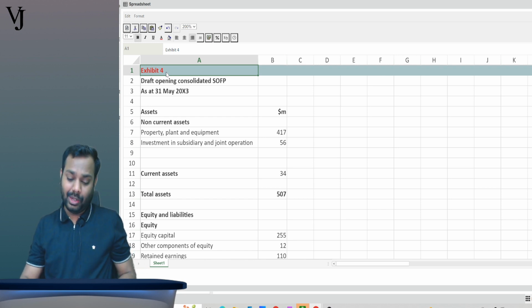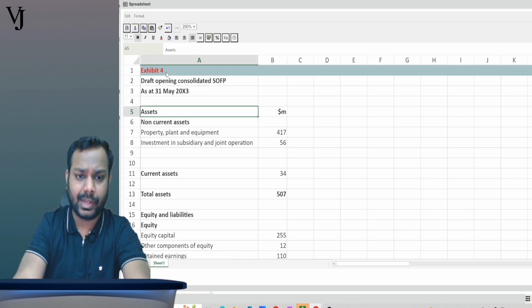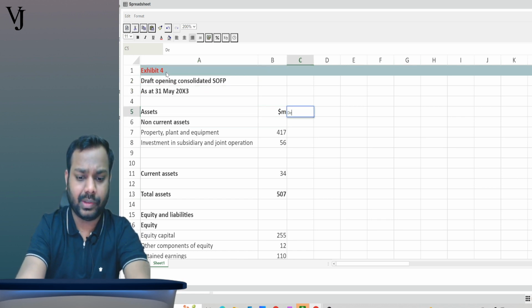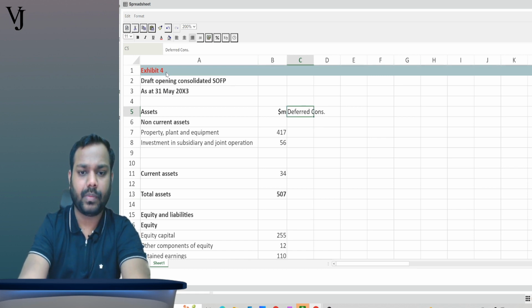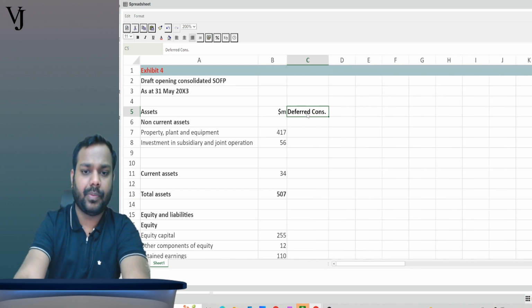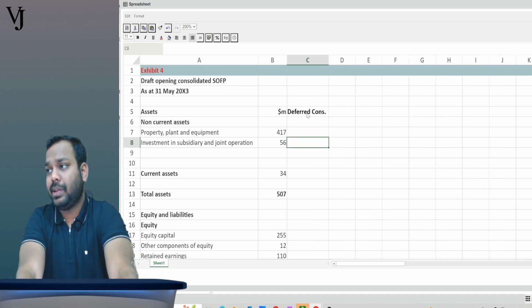So first of all we have to adjust for the deferred consideration and the contingent consideration. So let's do it. Let's write here deferred consideration. Now what is the impact of deferred consideration?